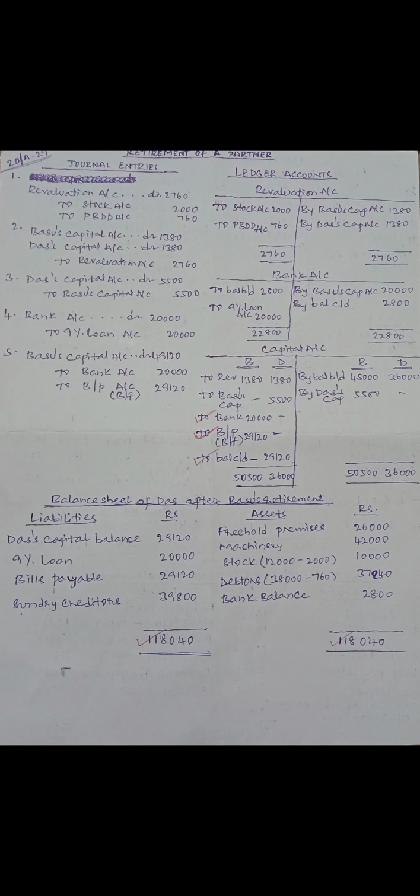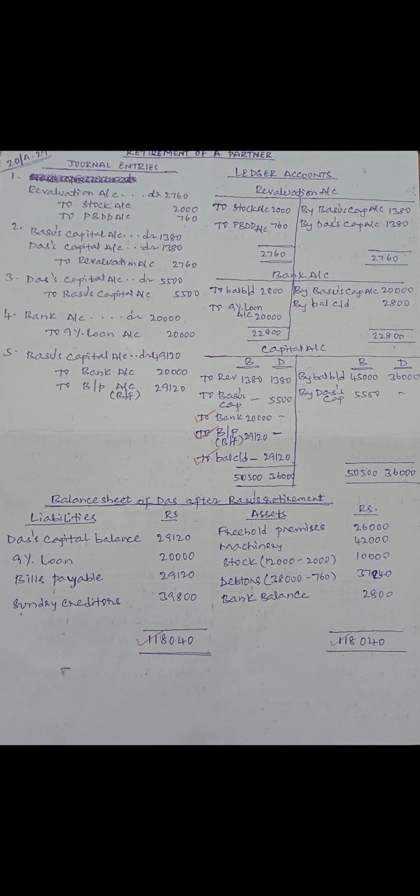Then Basu is retiring and his share of goodwill is 11,000 into 1 by 2, 5,500. That amount has to be borne by the continuing partner Das. For that entry, Das capital account debit to Basu's capital account. Next aspect is for loan taken from market at the rate of 9% interest. The entry is bank account debit to 9% loan account.